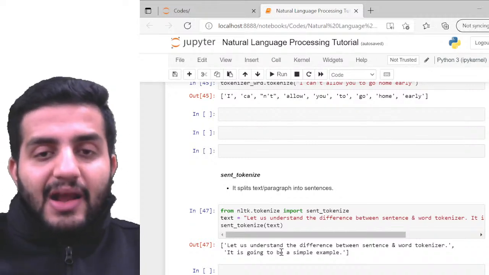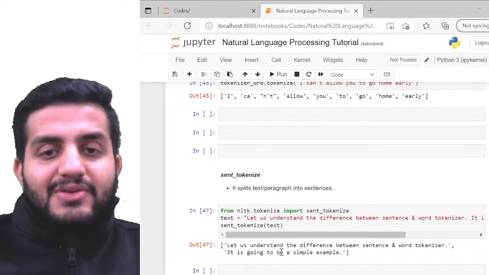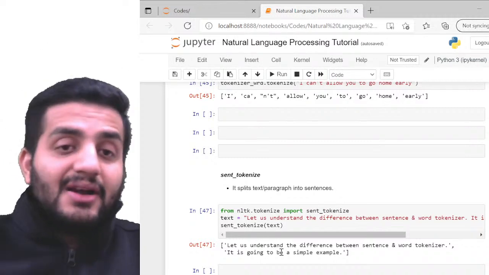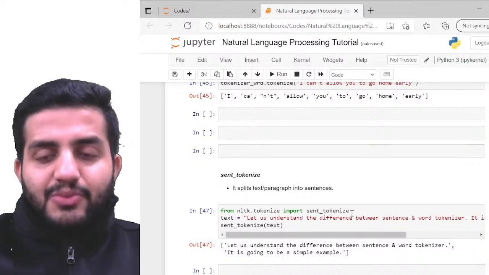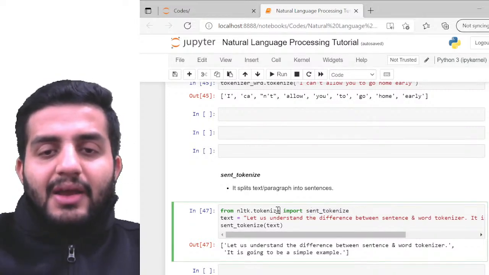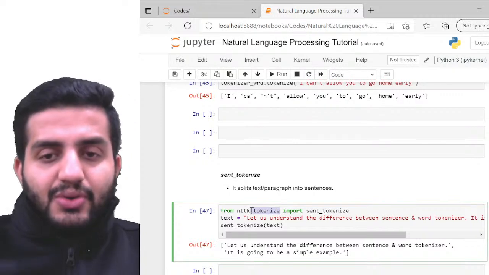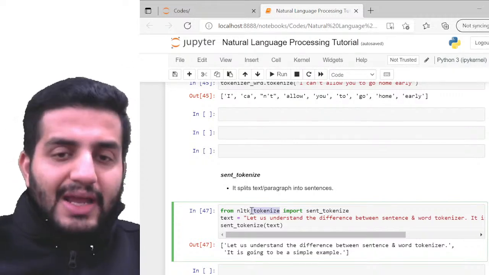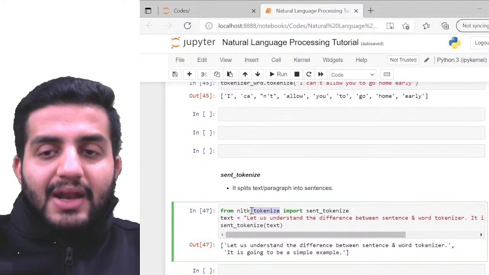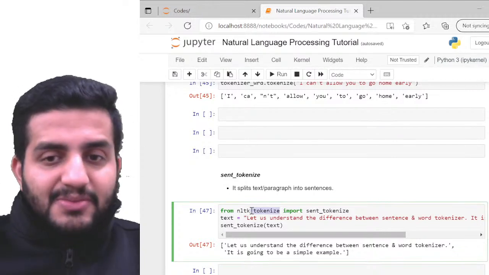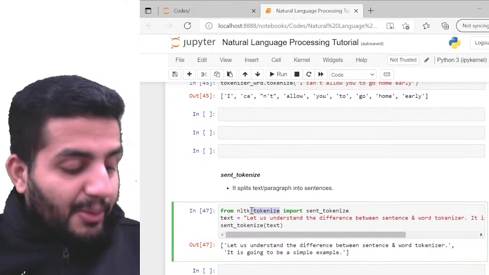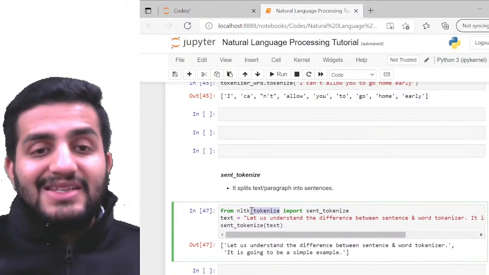Now for paragraphs, I have another function available, which is sent_tokenize, sentence tokenization. This module is again available within the tokenize library, so I'm going to import sent_tokenize, a function that expects us to pass a paragraph, not a sentence. Here the objective is to find the tokenized sentences.